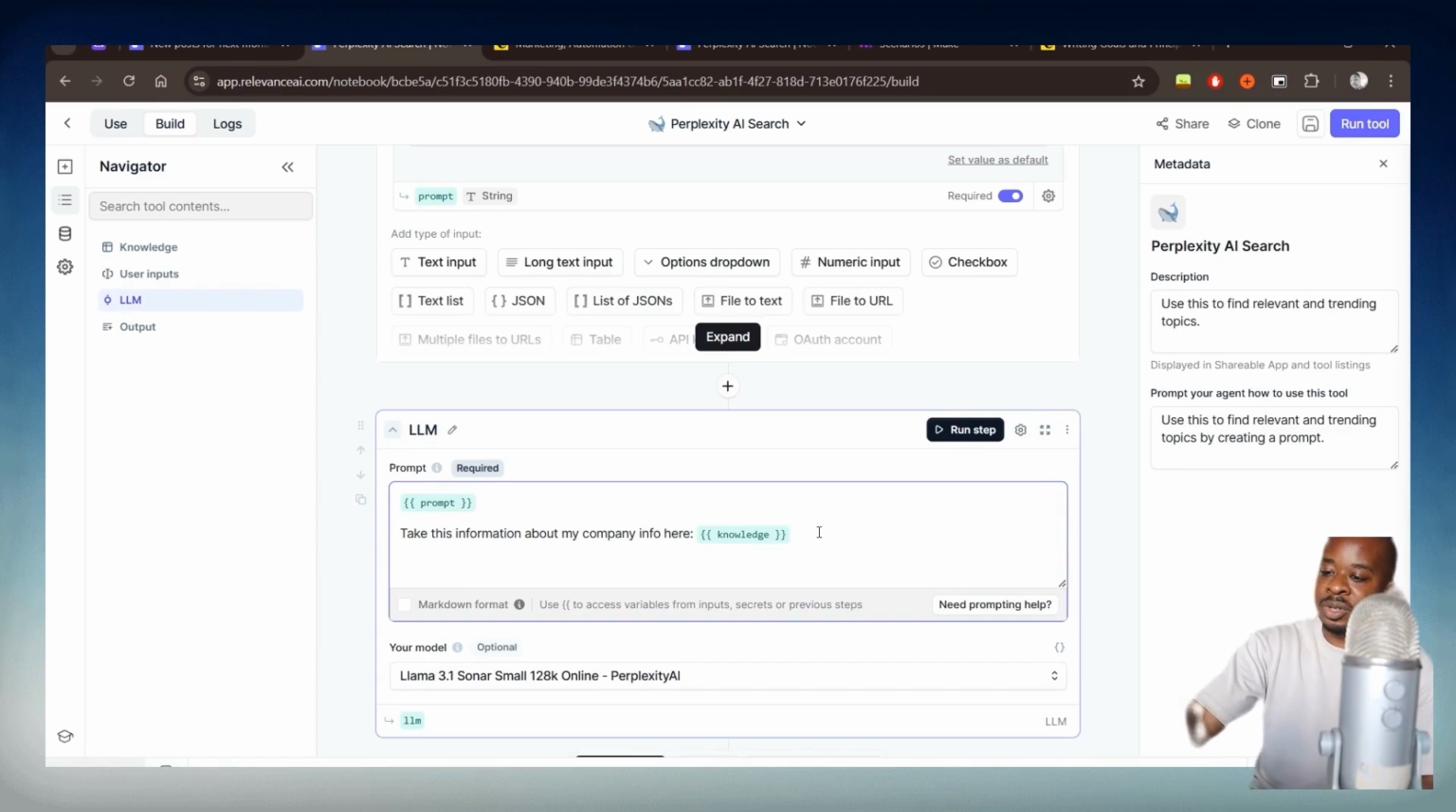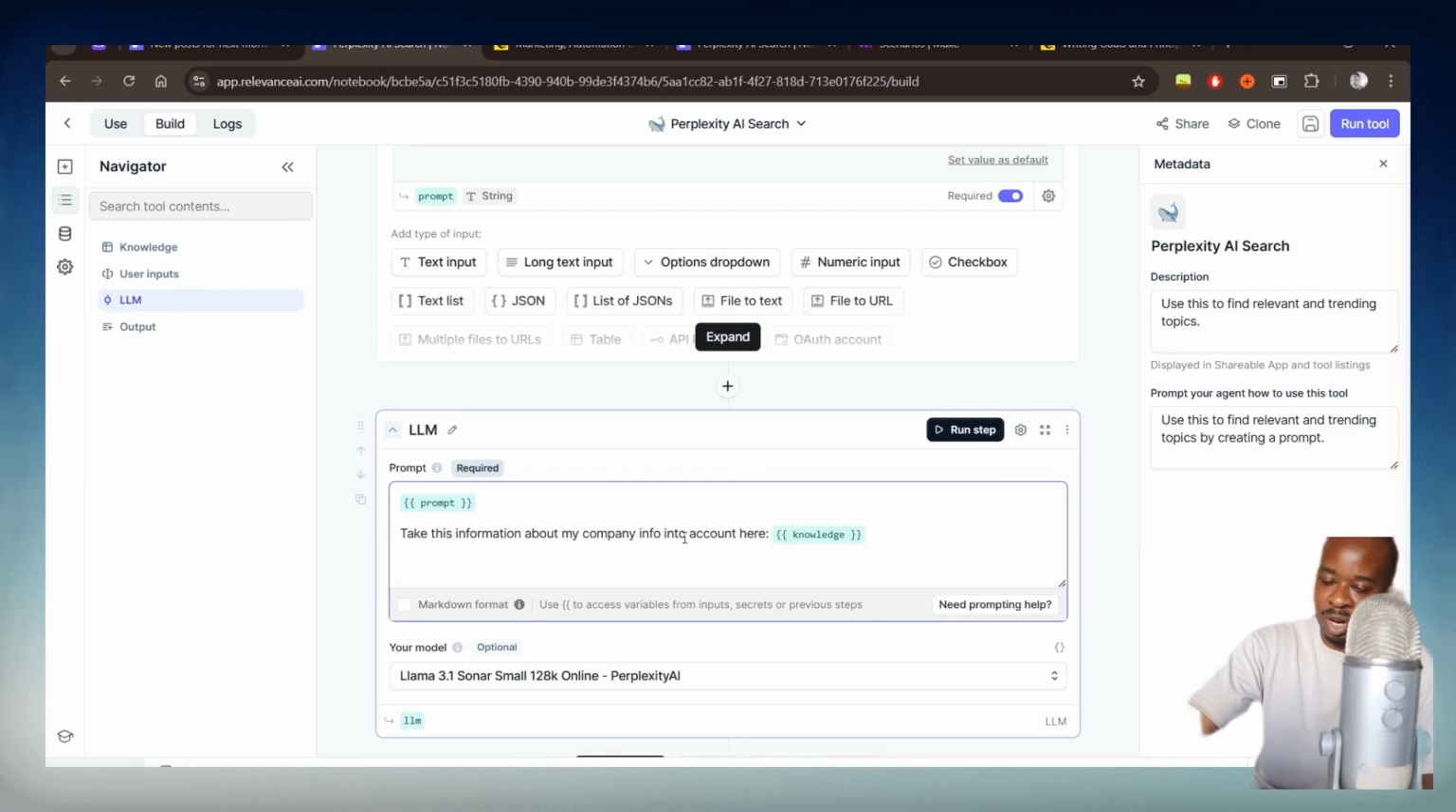And then you will also see we have this second line here, which is take this information about my company info into account here. Let me just make that clear. And then you could see this knowledge variable, which has been referenced.